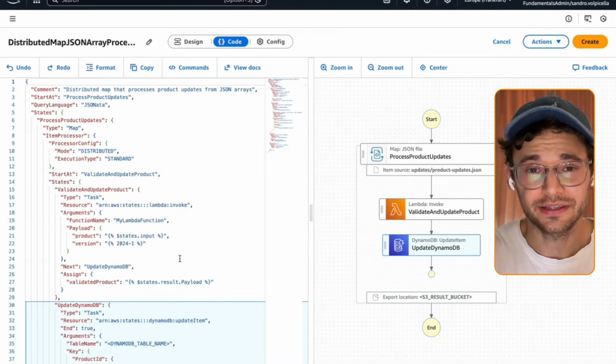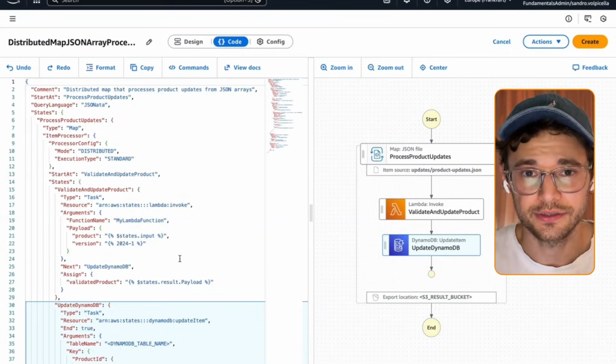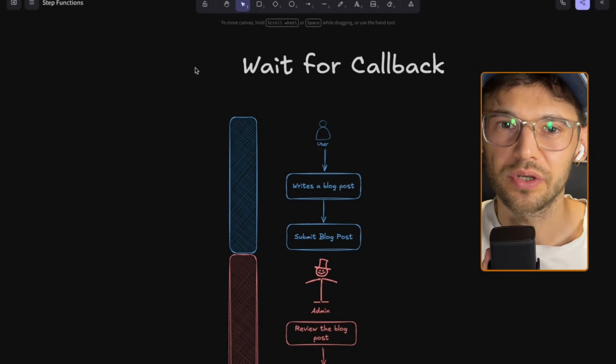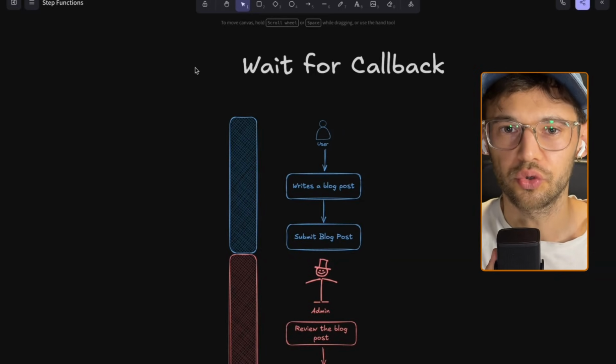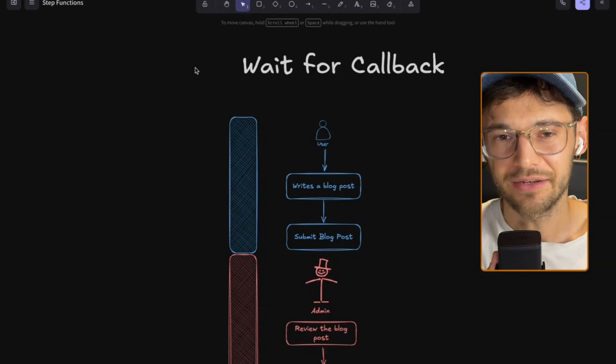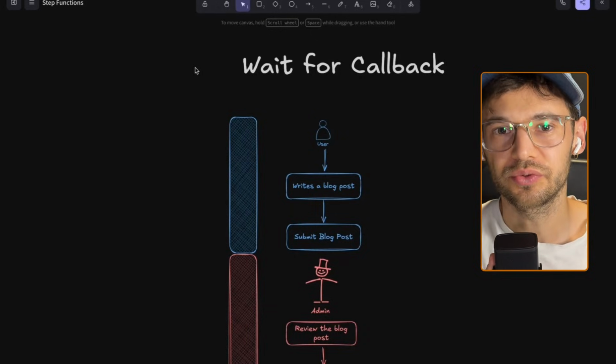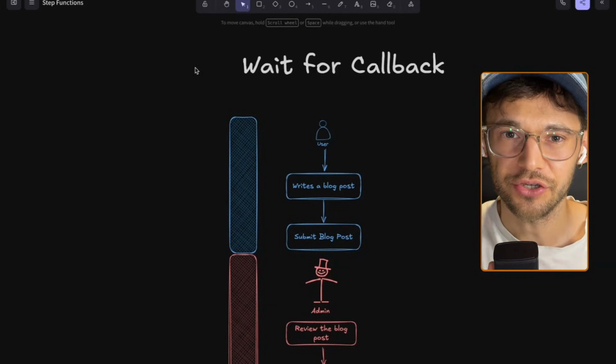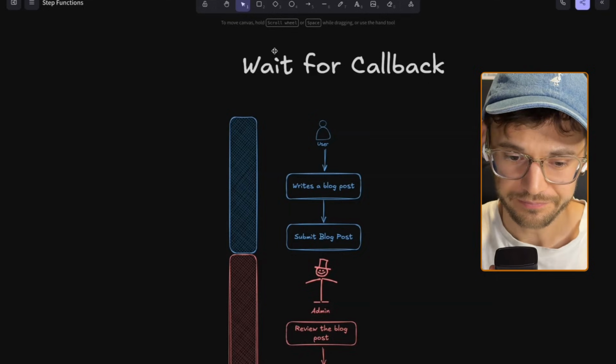But for the pattern I show you now, I would always go with step function. So the pattern we are looking at right now is the so-called wait for callback pattern. And of course, I want to showcase this pattern with an example application. So let's have a look at that.